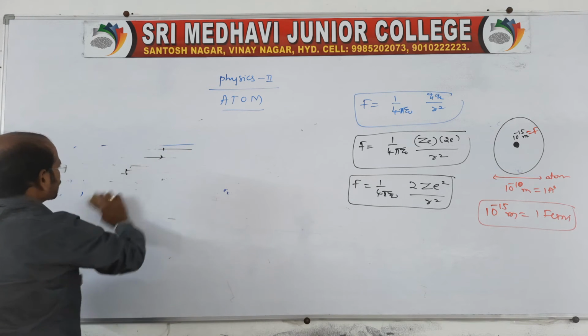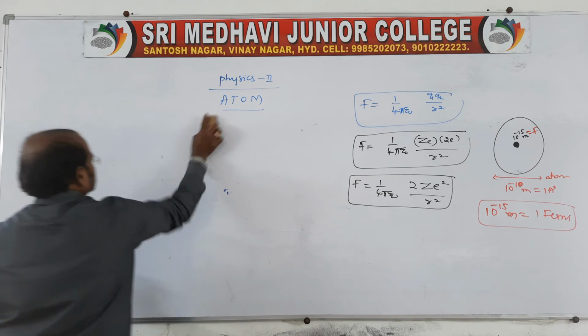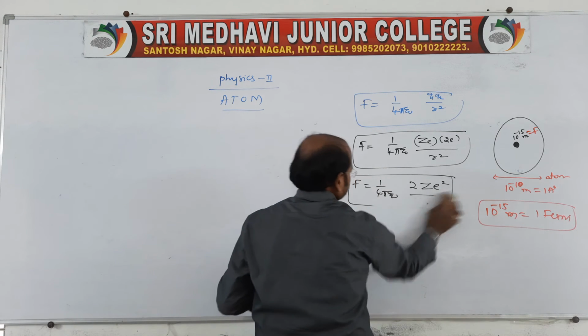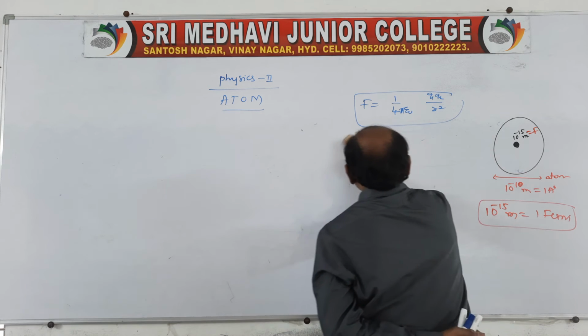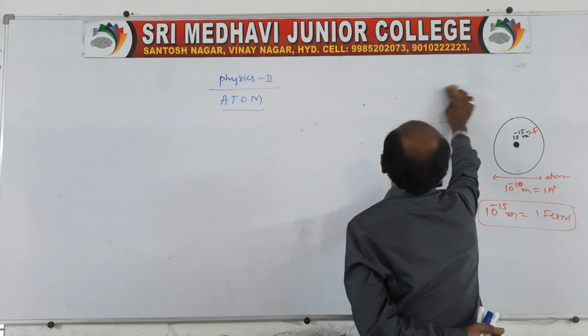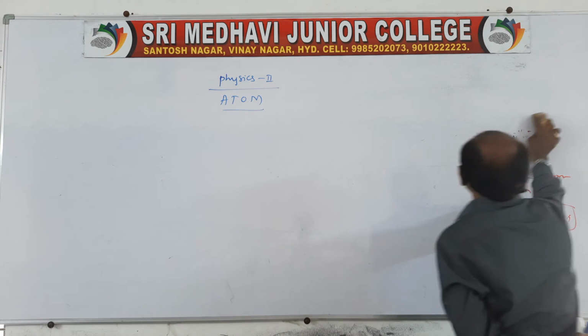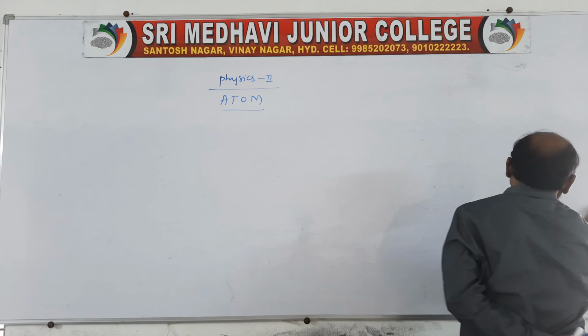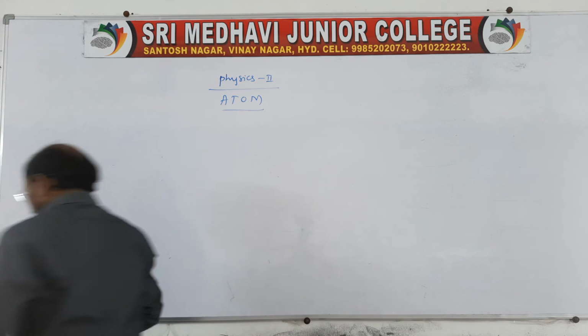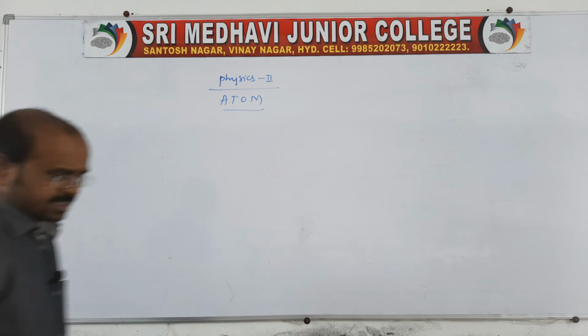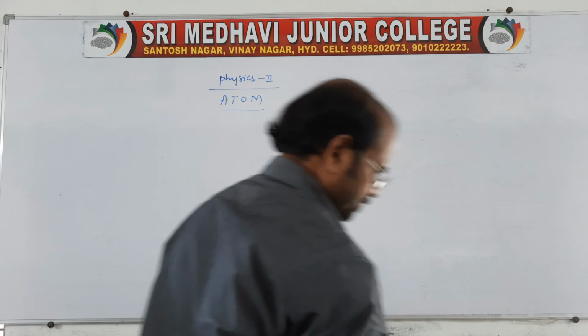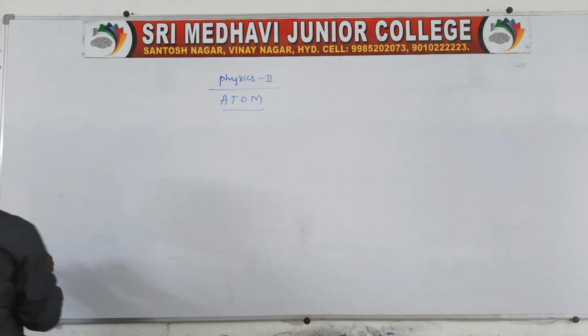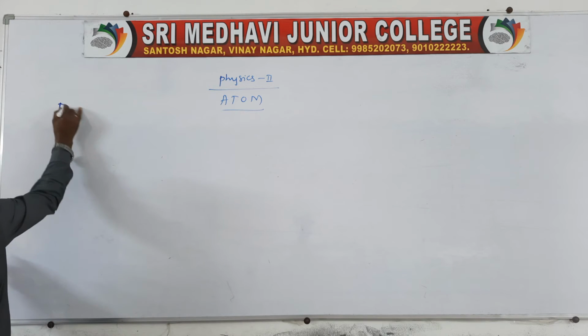The side heading is closest approach, or closest distance, distance of closest approach.